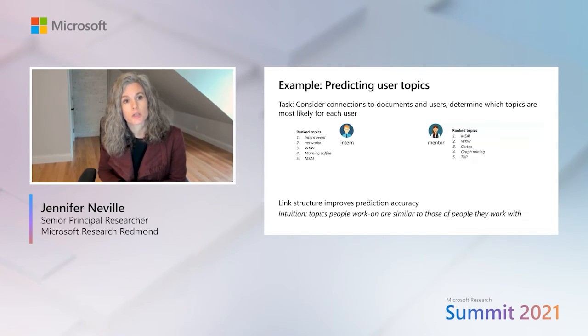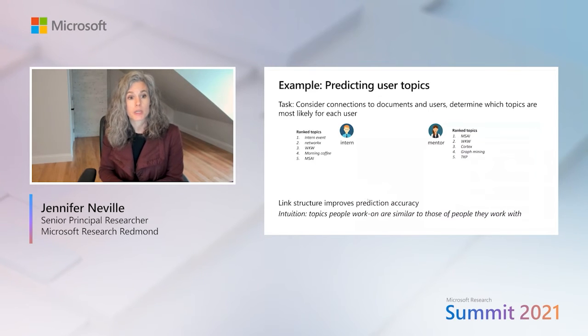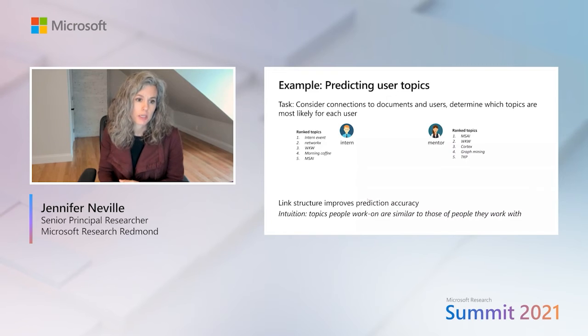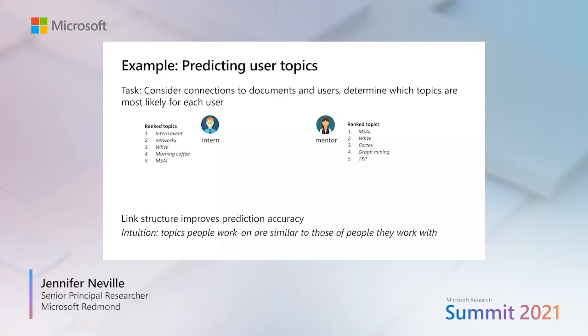And so here is one illustration of this with respect to predicting which topics or projects a person is working on. If we consider just the user's information in isolation, just their content in isolation, we have an intern here on the left and a mentor on the right. And so you might see some topics that are extracted for the mentor.